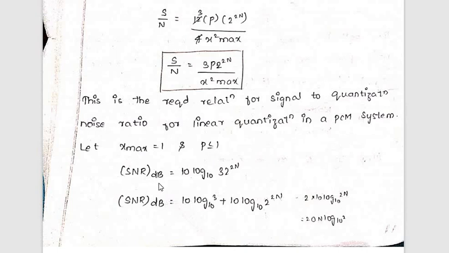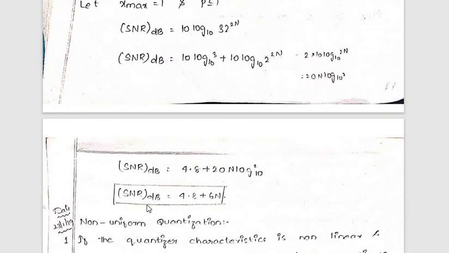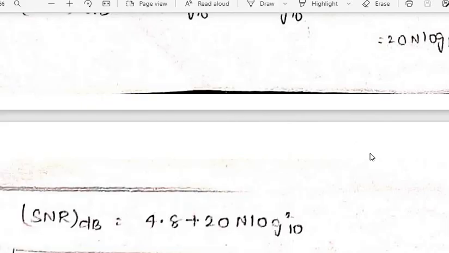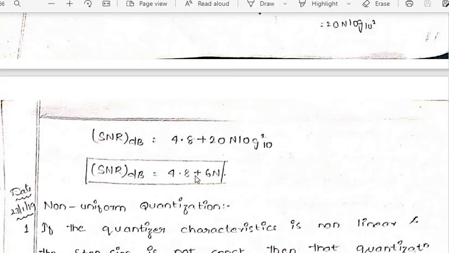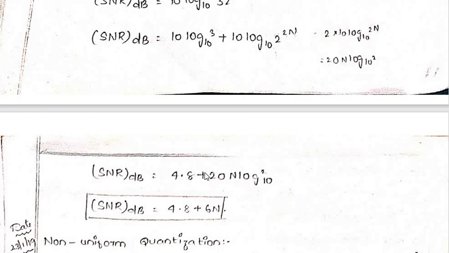Then the signal to noise ratio in terms of dB will be 10 log 10 of 3 times 2 to the power of 2n, and that can be considered as signal to noise ratio equal to 4.8 plus 6n. You have to calculate this in terms of decibels. Then you have to obtain these values. This is how you will get the value of signal to noise ratio.